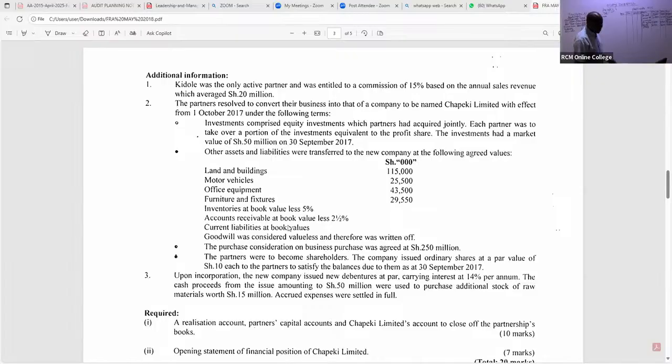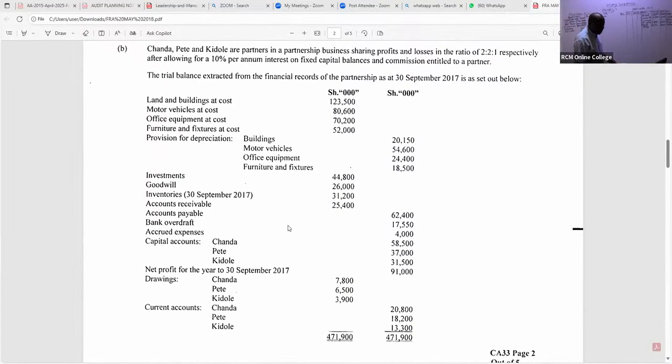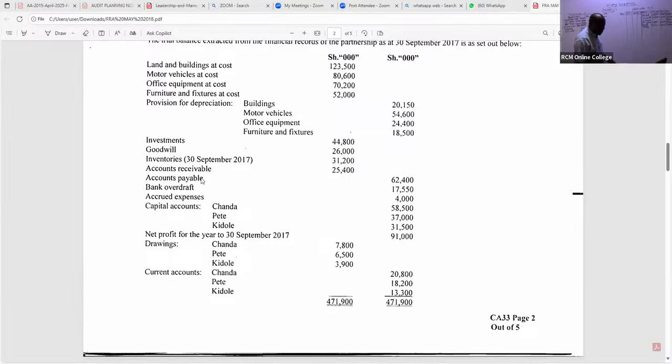We have payables, and I can see we have accrued expenses. They were taken over by the new company, even the bank overdraft. Yes, I can see bank overdraft. So bank overdraft was taken over by the new company. It's a current liability. I can see a figure of 17,550, and then now, my good students, I can see accrued expenses.